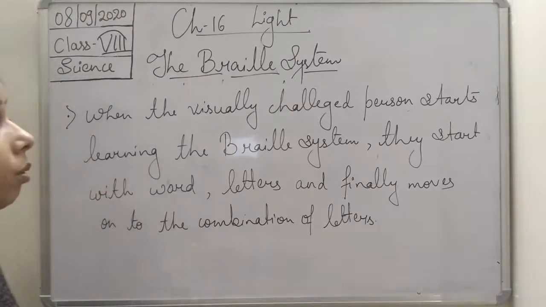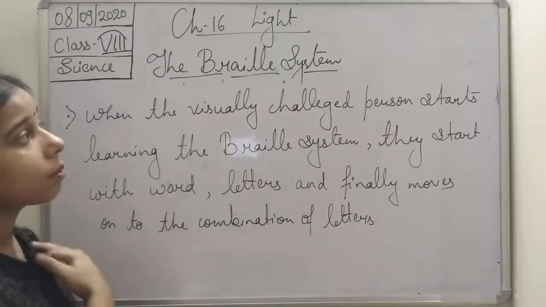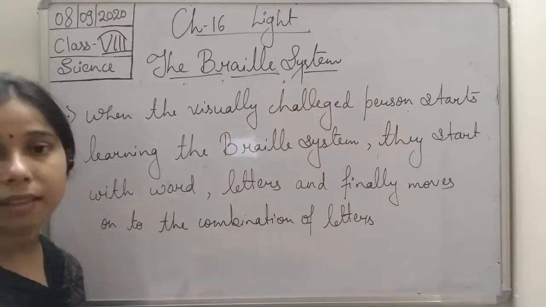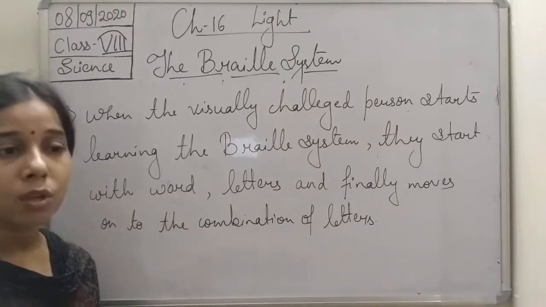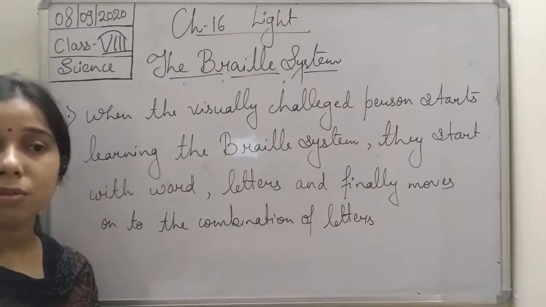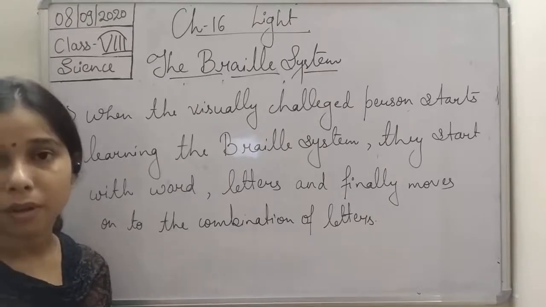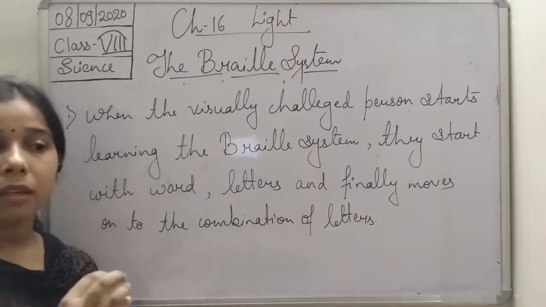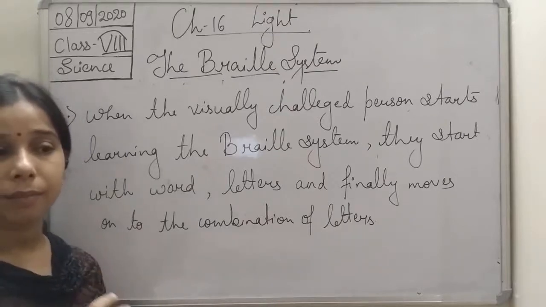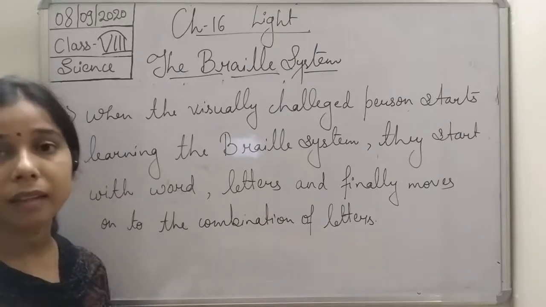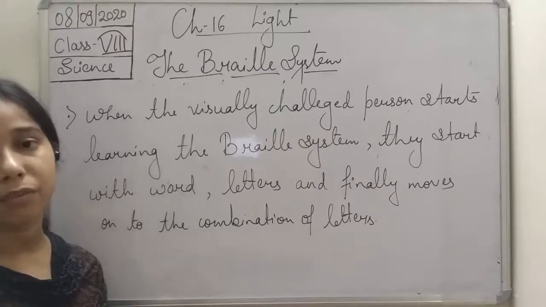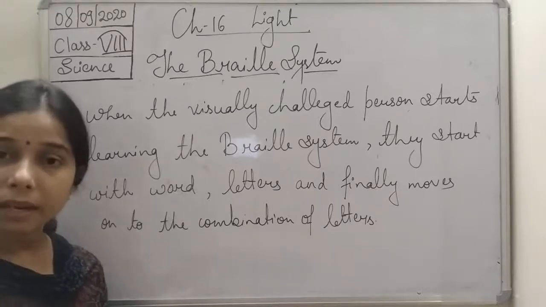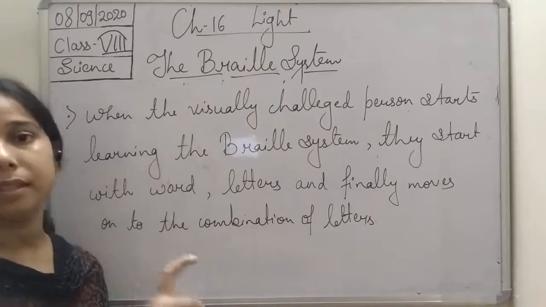Now, how can you understand what this Braille system is? It is a system of a 63 dot pattern. In this pattern, students, there are 6 dots, and these 6 dots arrange themselves in a rectangle, making 2 columns, 3 dots in each.